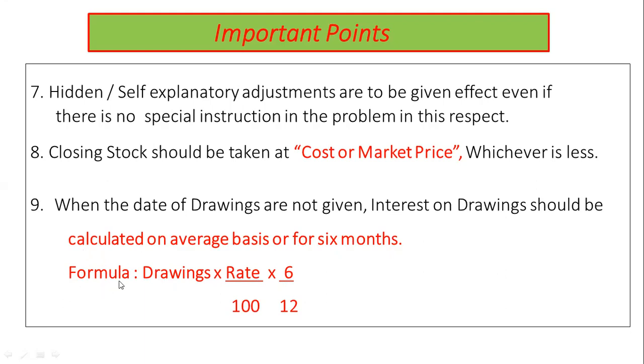The formula is drawings into rate upon 100 into 6 upon 12. Drawings means the amount of drawing given in the example, and rate means the percentage of interest on drawing.